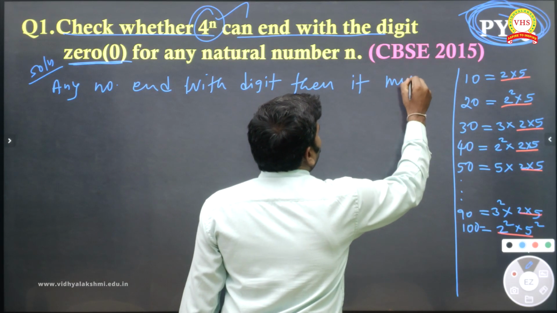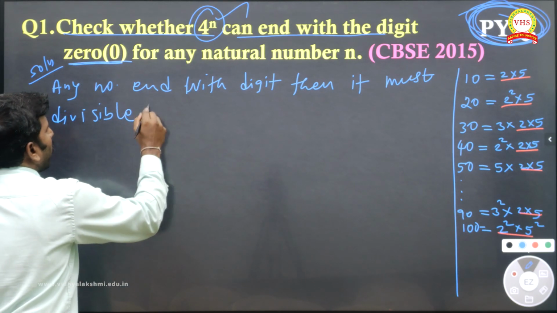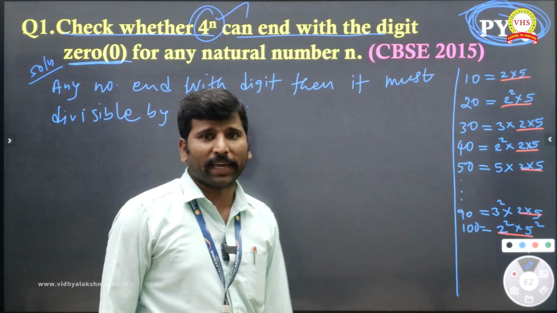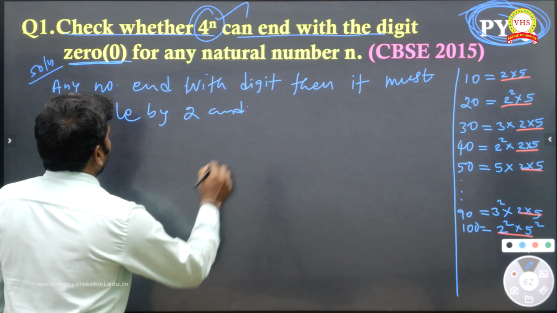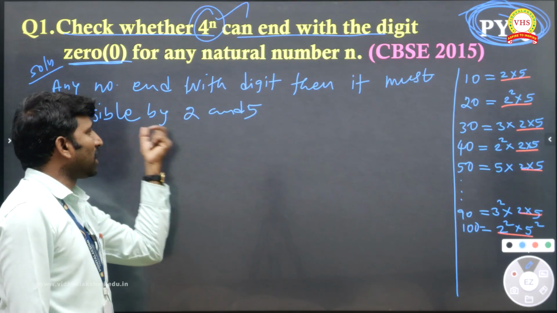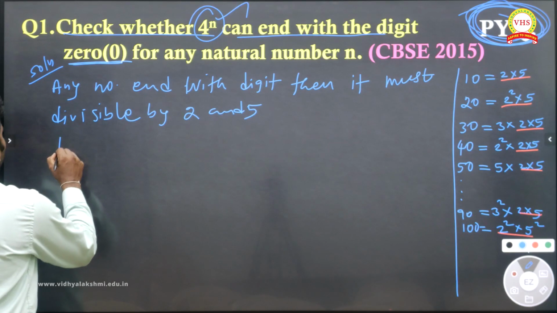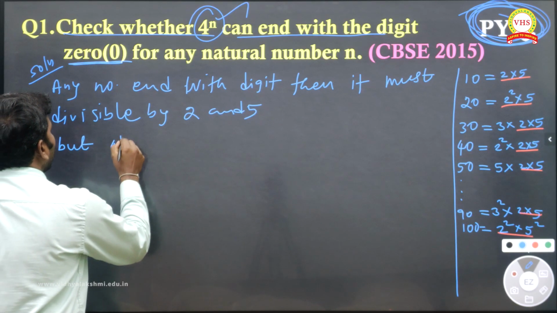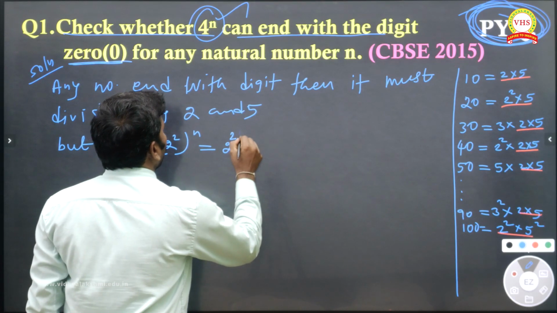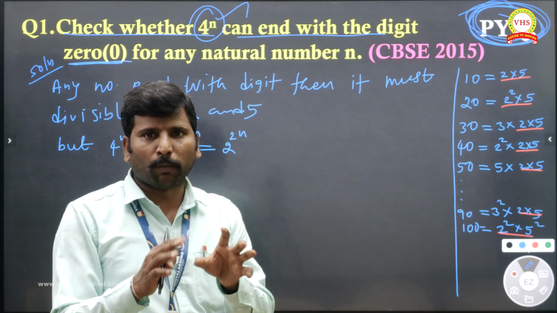must be divisible by 2 and 5. Right. Now here, what is given? 4 power n. Then 4 power n must be divisible by 2 and 5. Am I right? That is the meaning. But 4 power n we can write as 2 square whole power n, that means 2 power 2n. The number must contain 2 and 5, which means it must be divisible by 2 and 5.